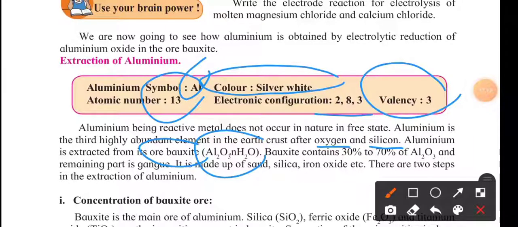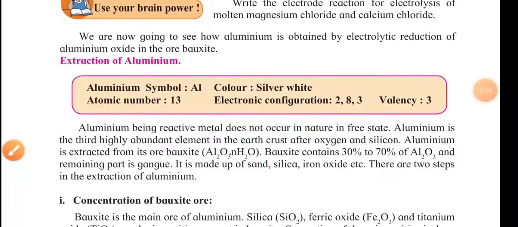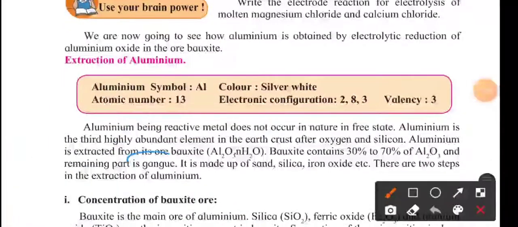So if we take 1 kg of bauxite, we will get only 700 grams maximum of Al2O3, and the rest, 300 grams, is gangue. And the gangue over here is sand, silica, iron oxide.